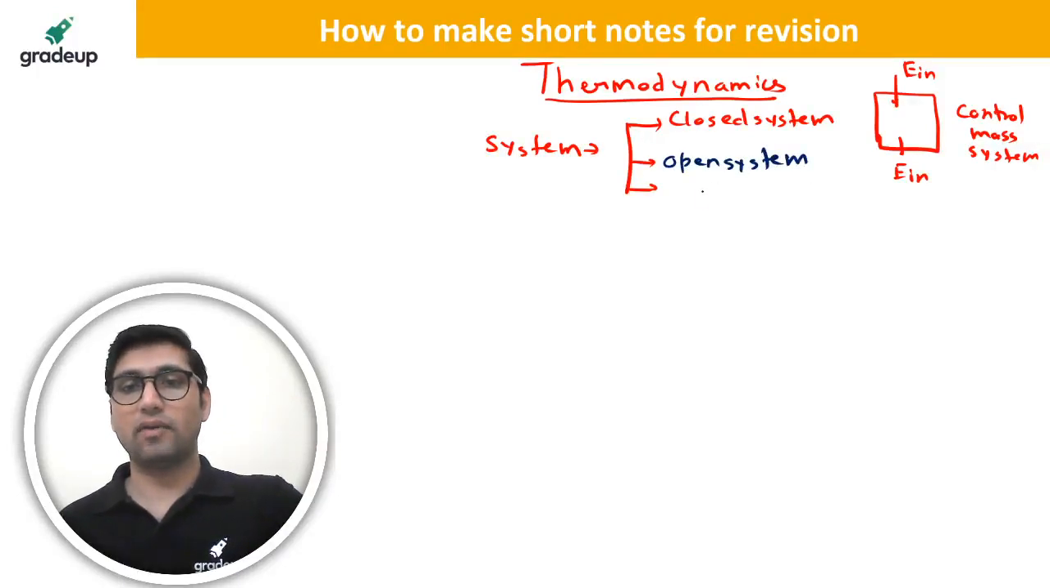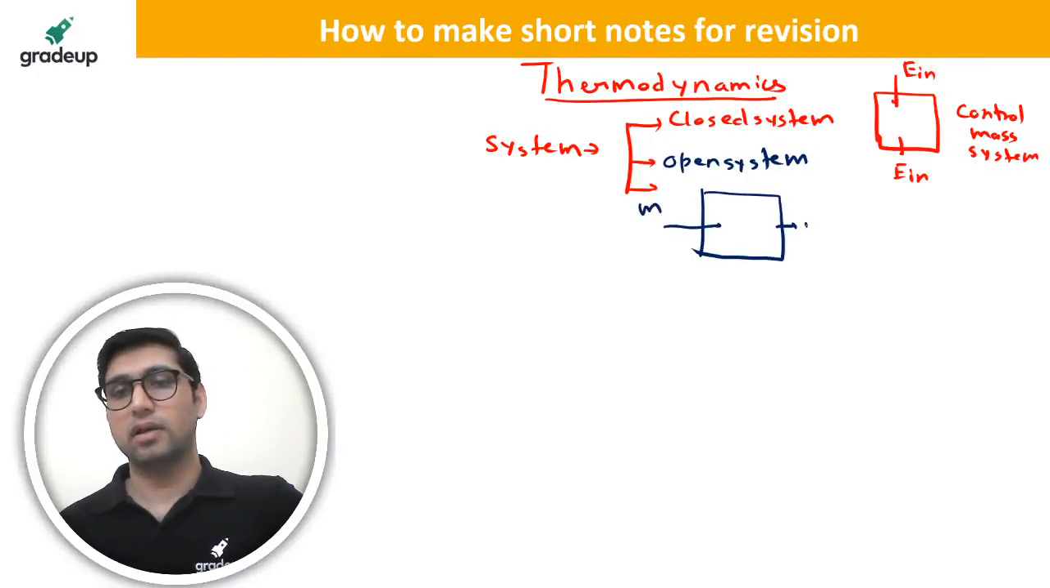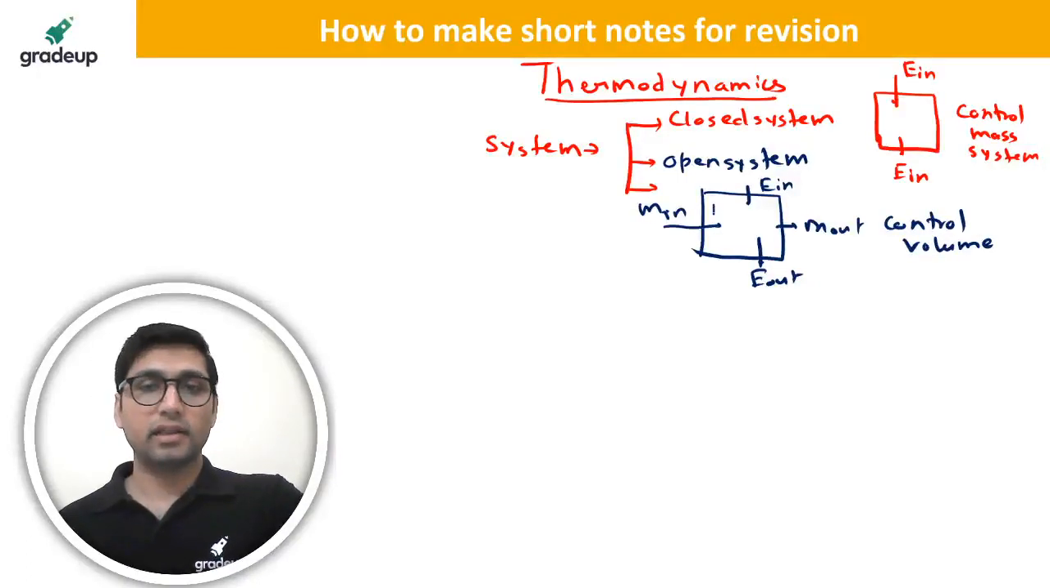Open system, what is an open system? It has both mass interaction: mass out, mass in, right? Energy in, energy out. And this is called control volume approach, control volume system. Here the volume will be fixed, and in that fixed volume the energy interaction will be taking place. So that you can write.